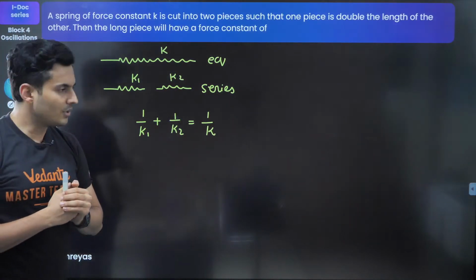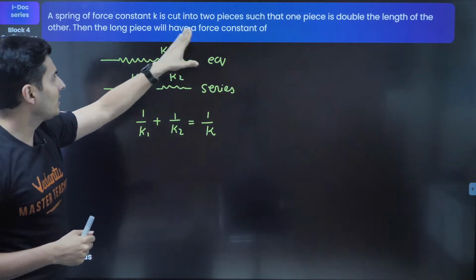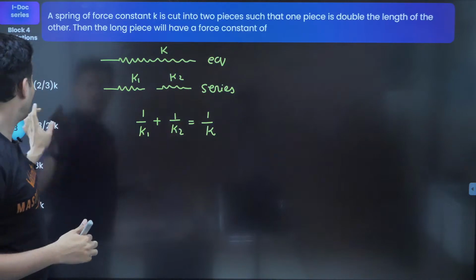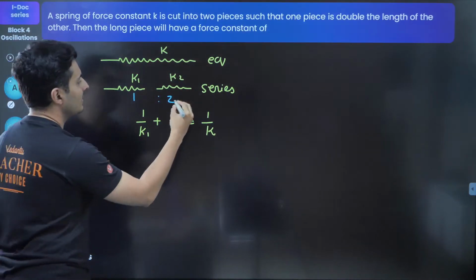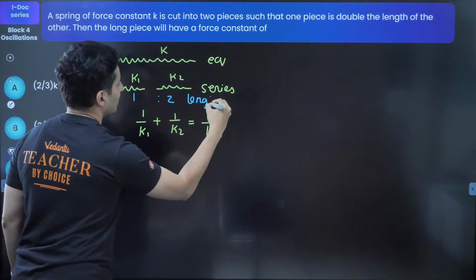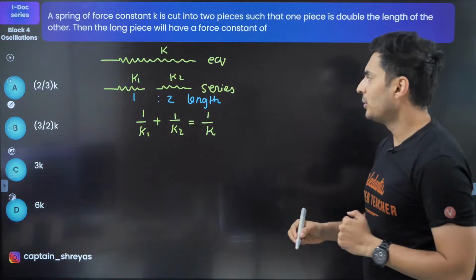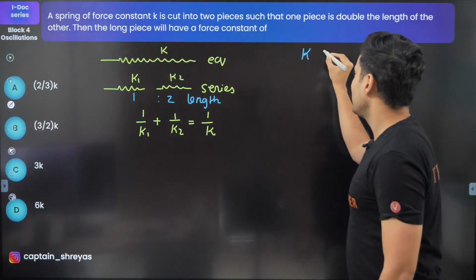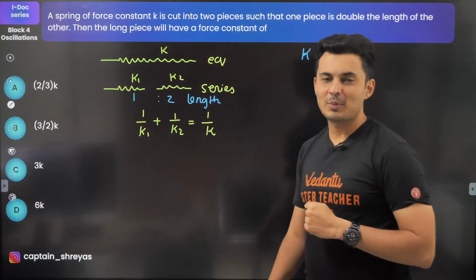Now, what you need to do is realize that we need to find the spring constant of the longer piece. Well, you have broken it into the length ratio of 1:2. Now, there is a simple rule of springs which you should know, and that is spring constant is inversely proportional to length.